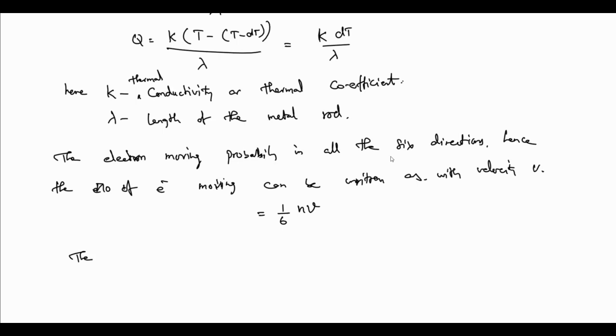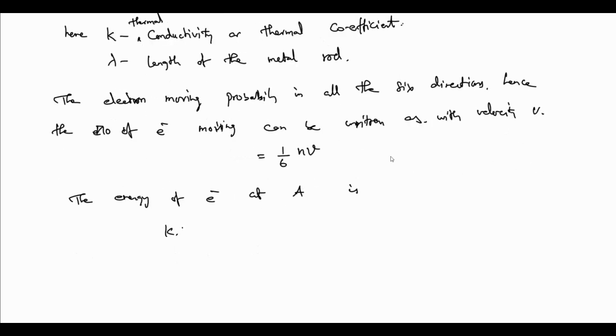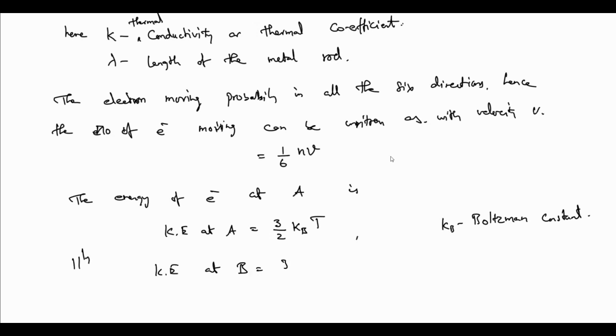And in the similar time, how much energy is transferred? The energy transferred from A to B. At point A, we have a kinetic energy, that is 3/2 kB T, where kB is the Boltzmann constant. At B, we have the same kinetic energy with respect to the temperature T minus dT.